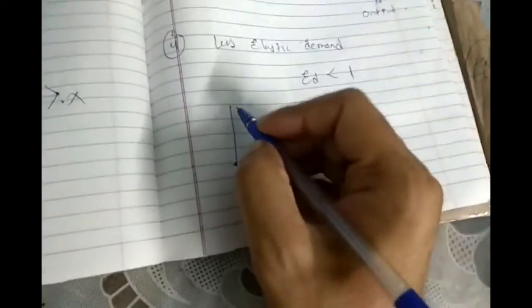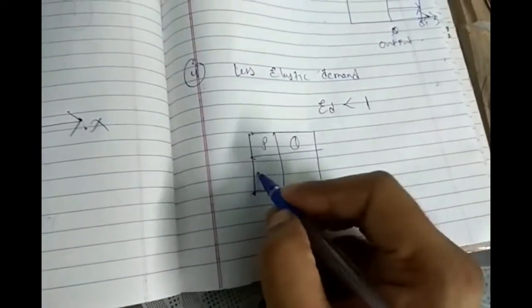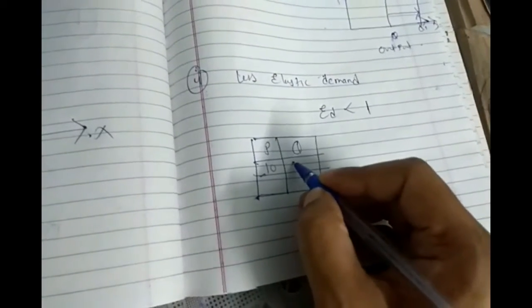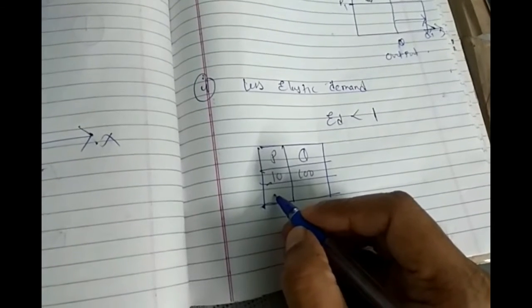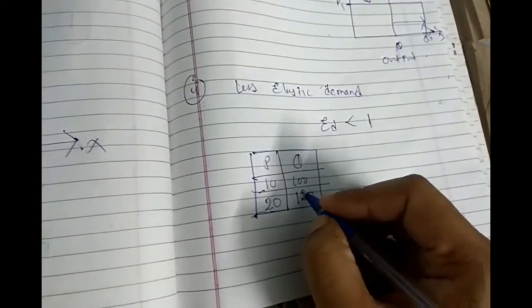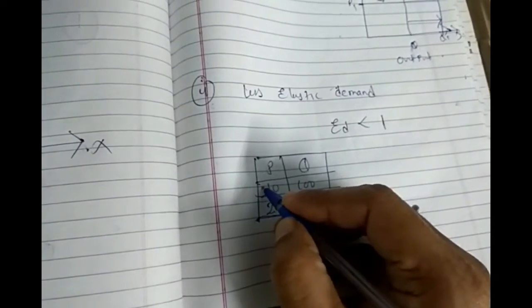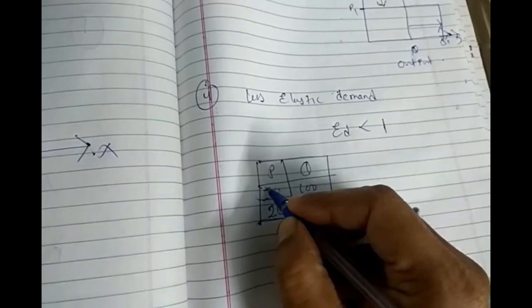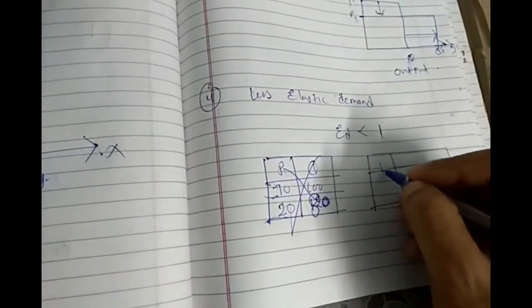Now I will make you understand with the schedule and graph. Price, quantity. Wait.